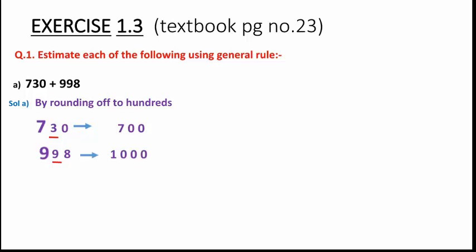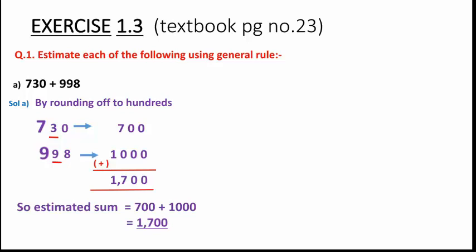After that, what operation sign is present between these two given numbers? That is addition. So we have to indicate that operation also. After that, we have to solve the calculation. So while adding both the rounded off numbers, what have we got? 1700. So our final statement will be written as: estimated sum is equal to 700 plus 1000, which gives us 1700. Clear? Likewise, we have to solve the next question of the same type.